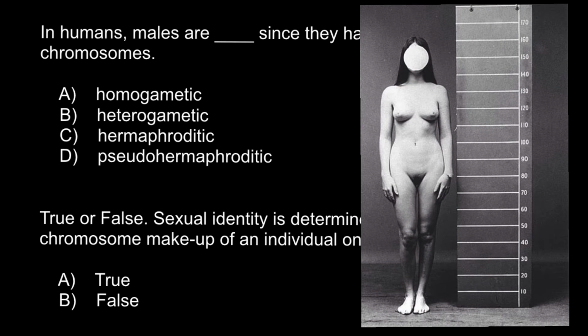If I'm not mistaken, this is a male, and this is an example of a pseudo-hermaphroditic male whose genetic makeup, like in any normal male, would be X and Y chromosome, but in this case we see that phenotypically this male looks like a female due to androgen insensitivity.